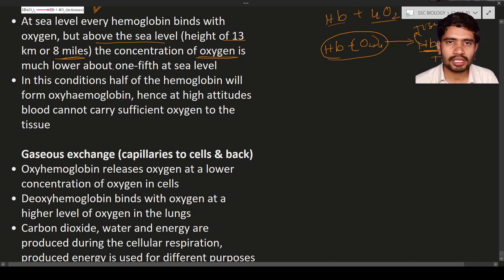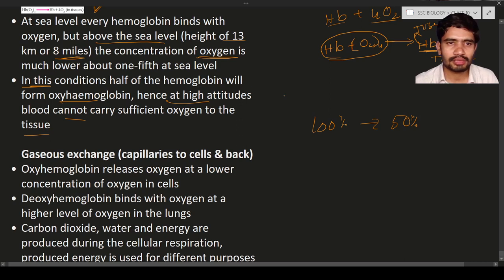There is very little oxygen to bind with hemoglobin molecules, so only half of the hemoglobin will form oxyhemoglobin, because it will not get enough oxygen. Out of 100 percent, only 50 percent of hemoglobin molecules can bind with oxygen. Hence, at higher altitudes, the blood cannot carry sufficient oxygen to the tissues.